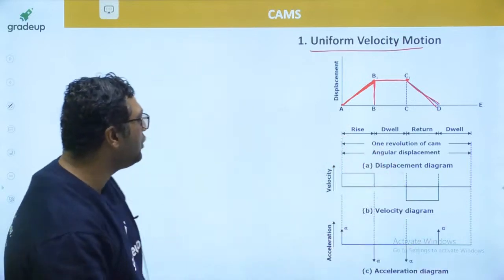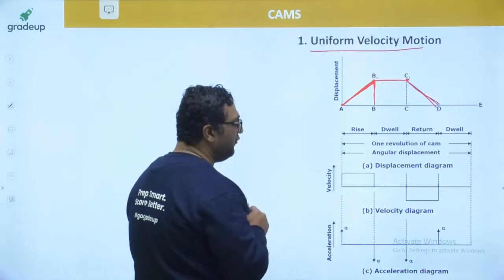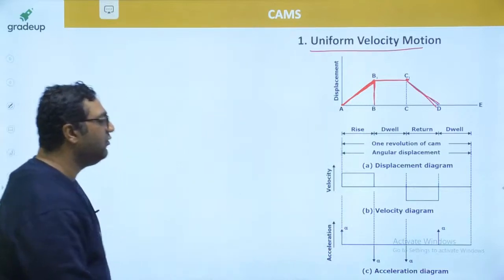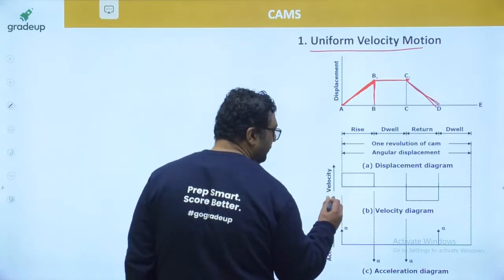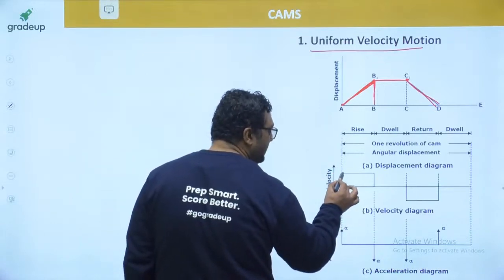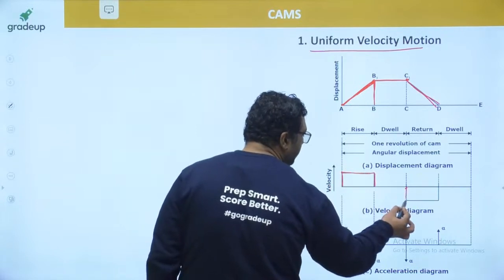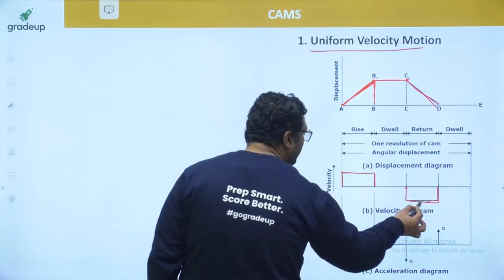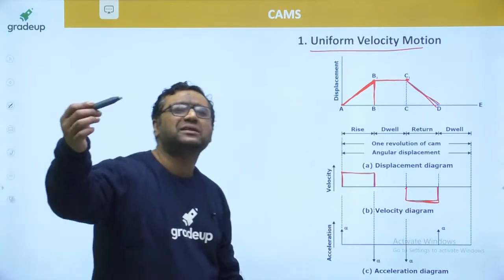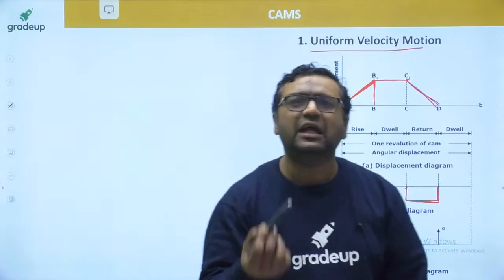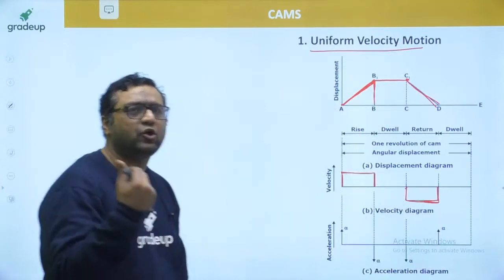When we talk about uniform velocity motion, it means velocity is uniform. We are assuming that velocity to be uniform, our expectation is that velocity will be constant. But whenever you say velocity will be constant, velocity cannot be 5 meters per second at zero time. It will take some time to become 0 to 5.